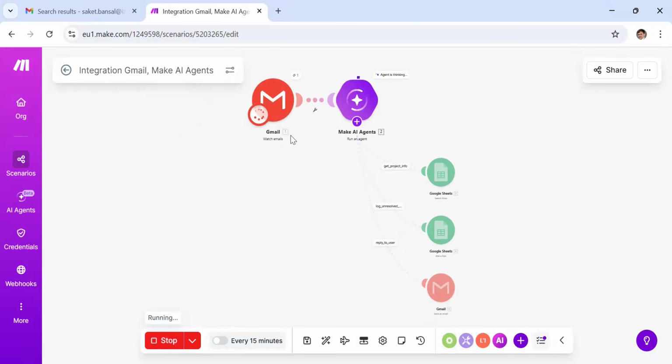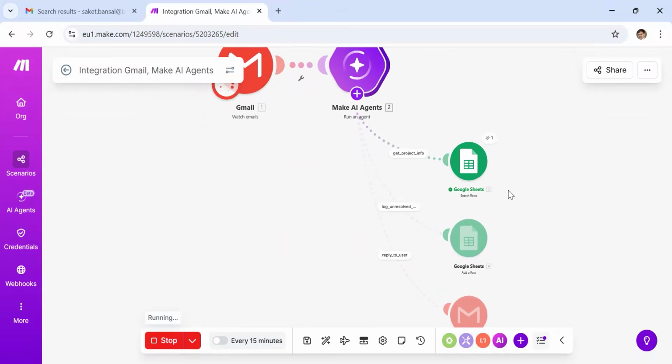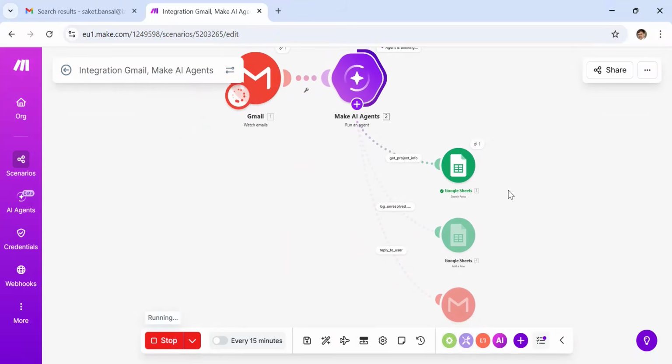Now the email is getting fetched. You can see a visual view, and the agent is also thinking. The agent got some information from the project account. You can see this is getting a little green. So the Google Sheet got accessed. Then the agent is probably preparing the reply, and replying to the user. So the reply has been sent.